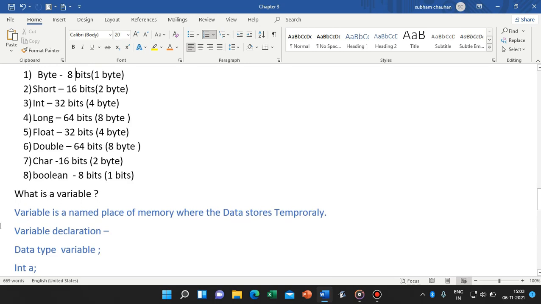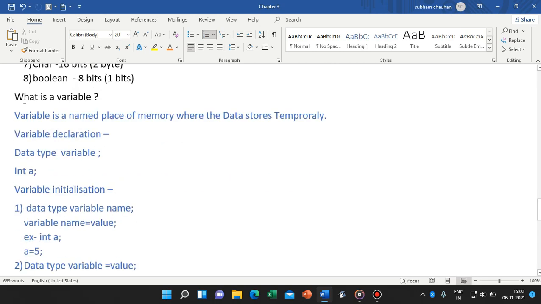What is a variable? A variable is a named place of memory where the data is stored temporarily. It means a variable is the name we give to a place in the memory in which the data is stored until the program is running. After the program is closed, that memory is destroyed. So this is a variable, a place in the memory location where the data is stored.